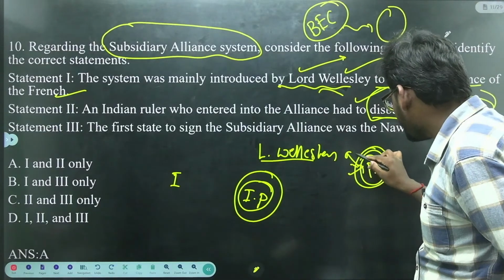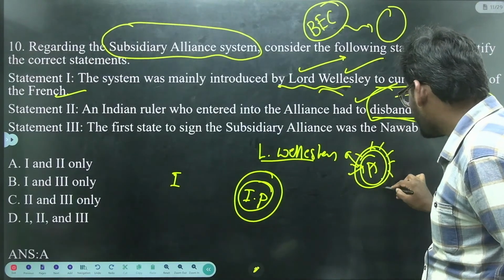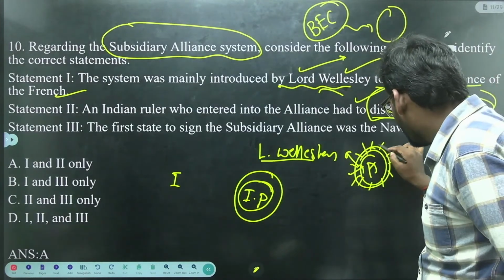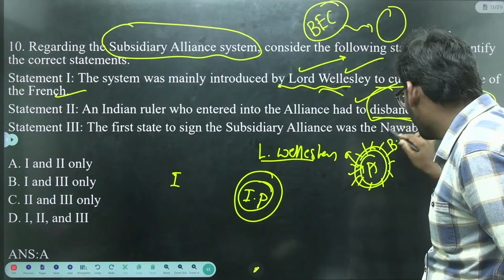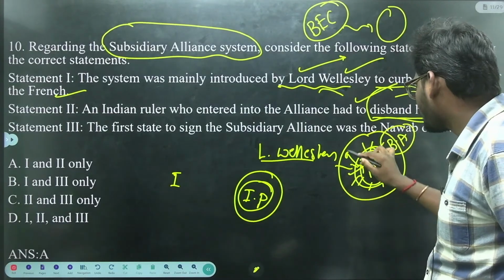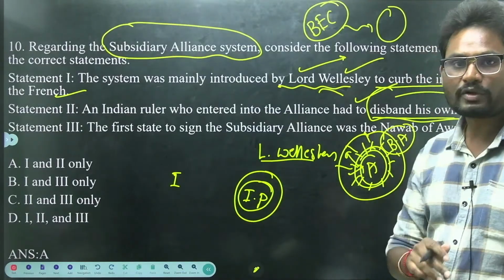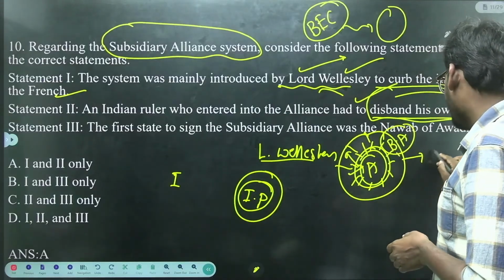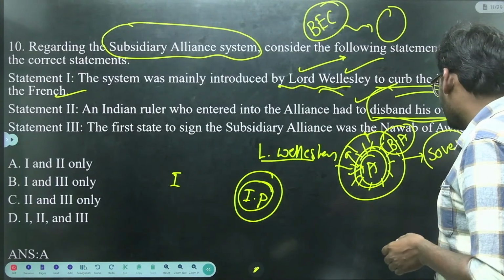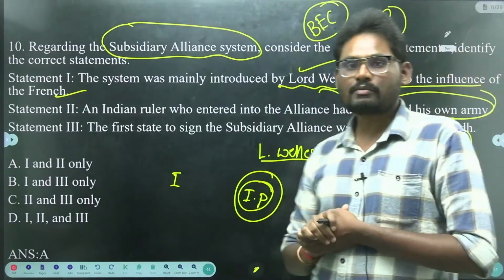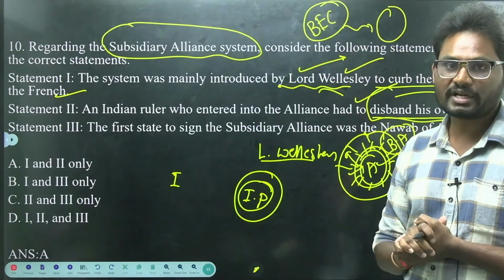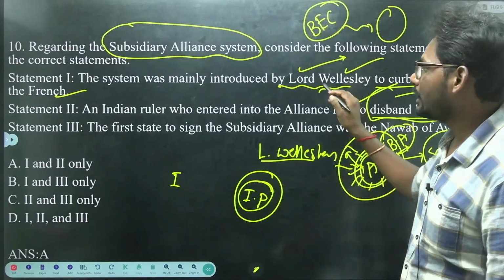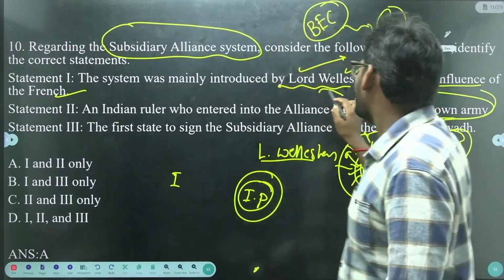So the princely state's army should be disbanded, and the British army will provide security to the respective Indian princely state A. It is nothing but indirectly the sovereignty of kingdom A is in the hands of the British East India Company. So the system was mainly introduced by Lord Wellesley.